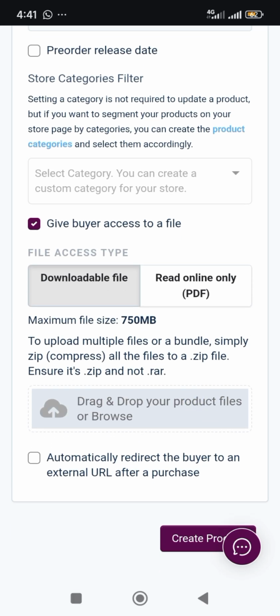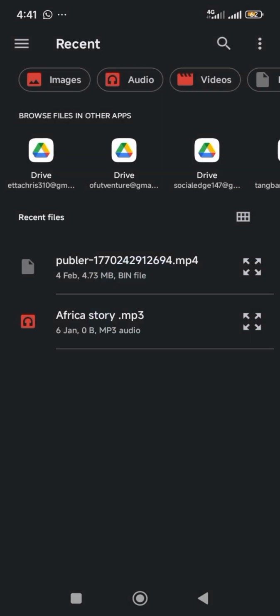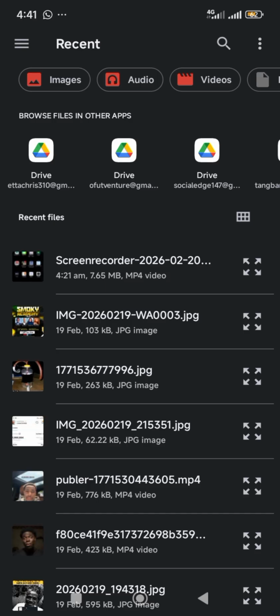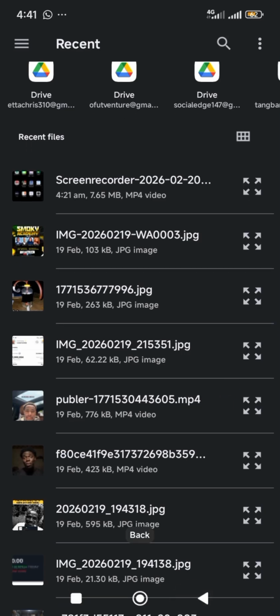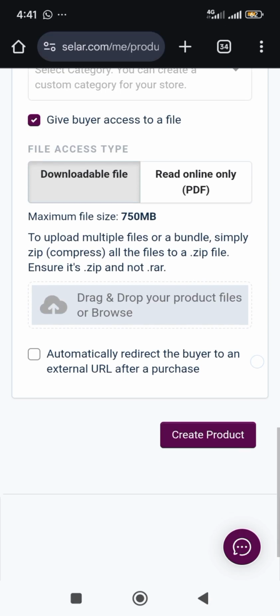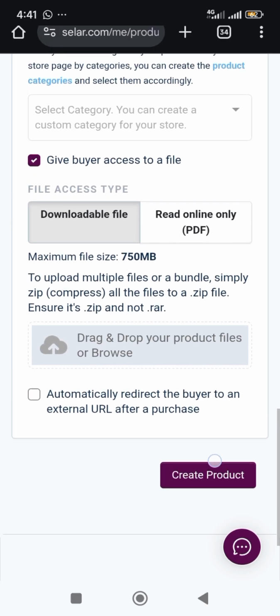The next thing you have to do now is just to tap here. You will be taken to your file where you just tap on the ebook and you upload it on this platform. Okay, I just want to save time. Once you're done with that, you just tap on create product and your product will be created.